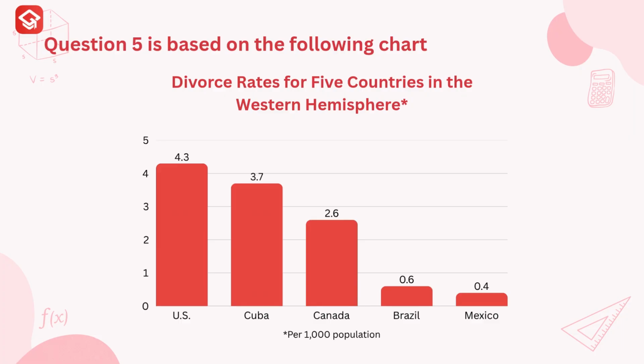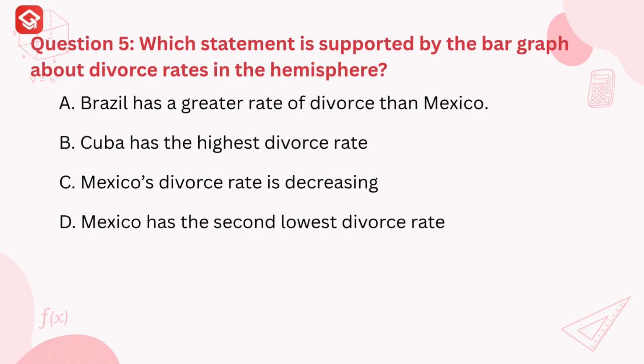Question 5 is based on the following chart. Question 5. Which statement is supported by the bar graph about divorce rates in the hemisphere? A. Brazil has a greater rate of divorce than Mexico. B. Cuba has the highest divorce rate. C. Mexico's divorce rate is decreasing. D. Mexico has the second lowest divorce rate.